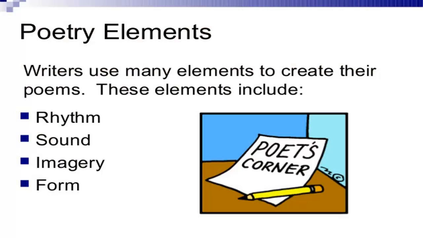Apart from these sound elements, there are other devices used by the poets, and they are collectively called poetic devices. There are poetic devices based on the sounds of words, based on the meaning of words, and also devices which are based on arrangements of the words. These devices help in creating strong expressions which appeal to the readers.